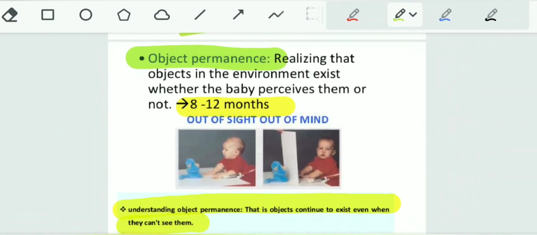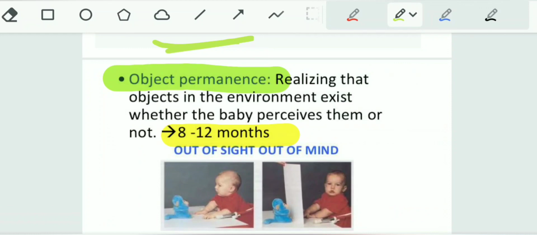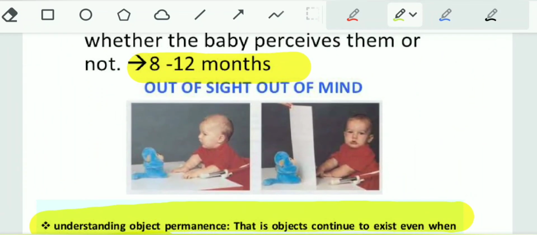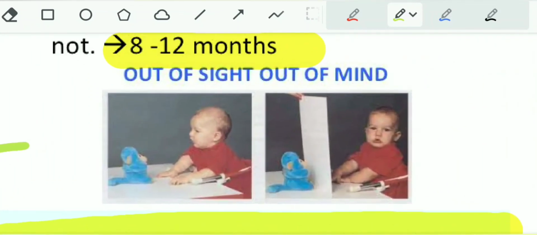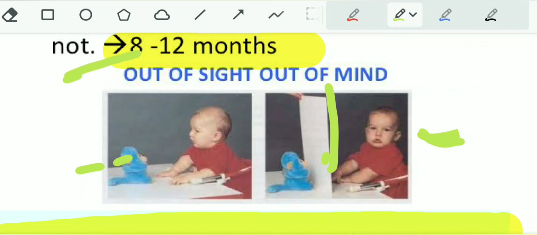Now another concept is object permanence. What is object permanence? The child realizes that the objects in the environment exist whether the baby perceives them or not. Here, the toy is shown to the child and then a cover is placed. If the child is less than 8 to 12 months, it appears to the child that the toy has totally disappeared. So, out of sight, out of mind.